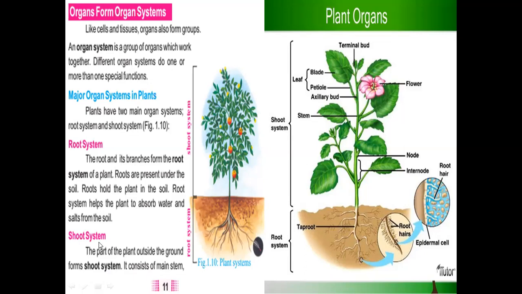If we see shoot system, the part of plant outside the ground forms the shoot system. This is ground, and outside the ground, all this part is called shoot system.